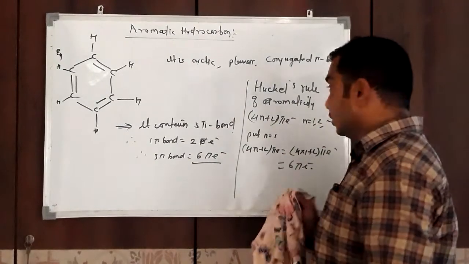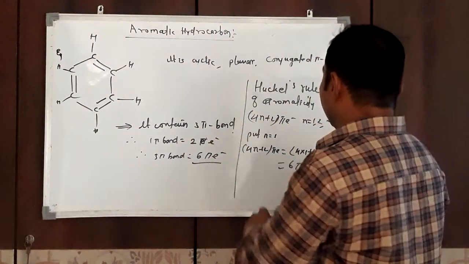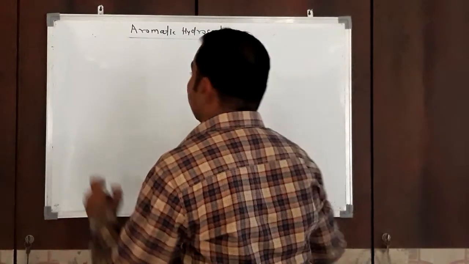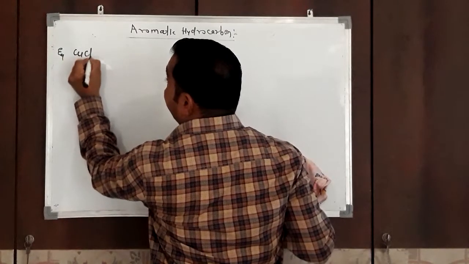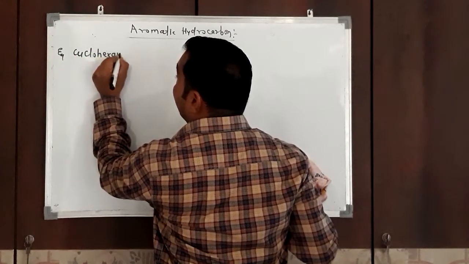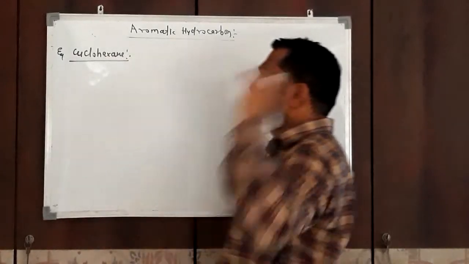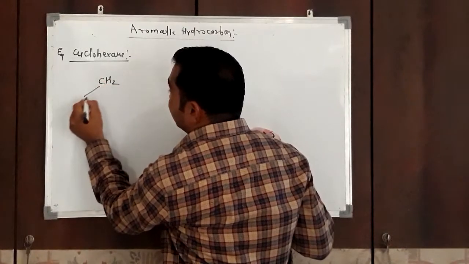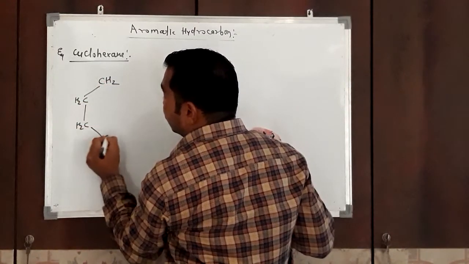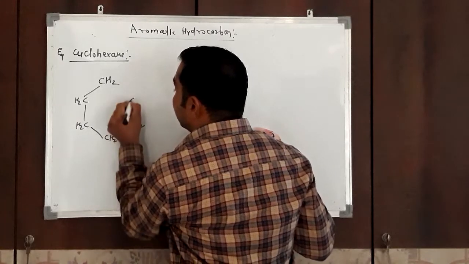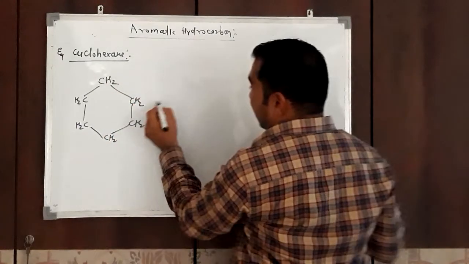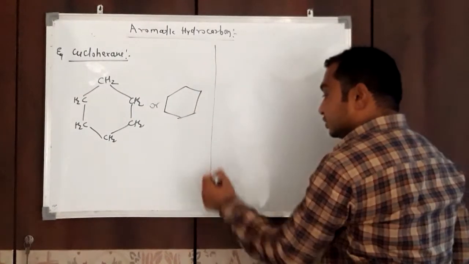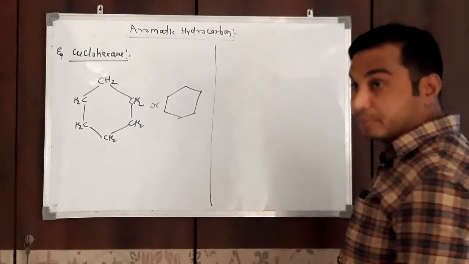You can write this in your notebook also. Now next example, cyclohexane, whether it is aromatic or not, we already explained this. What is cyclohexane? Cyclohexane is this: CH2, CH2, CH2, CH2, CH2, CH2. Or simply we can write it like this, it is a cyclic compound. See whether this compound satisfies the conditions of aromatic character or not.